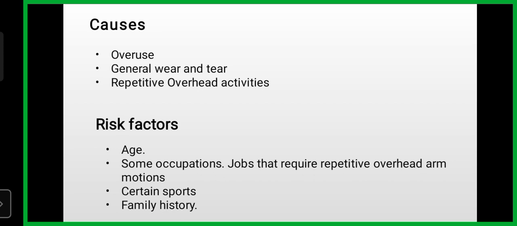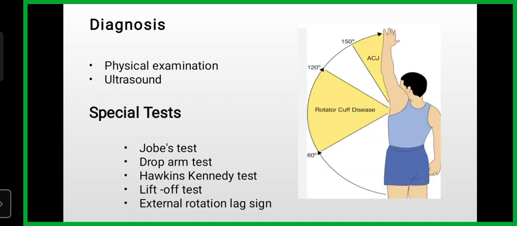And what are the risk factors of rotator cuff tendinopathy? Some occupations, jobs that require repetitive overhead arm motions, certain sports, overweight, decreased flexibility, family history, muscle imbalance, and metabolic disorders like diabetes.